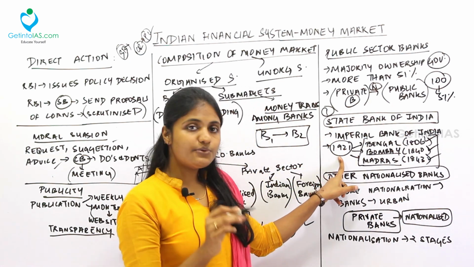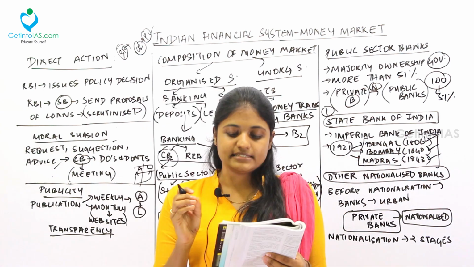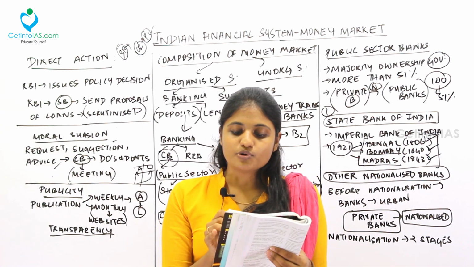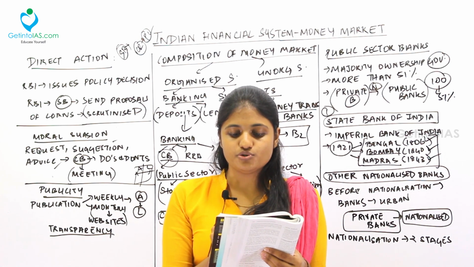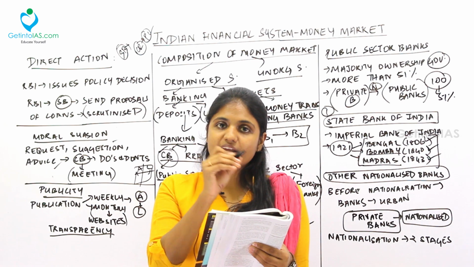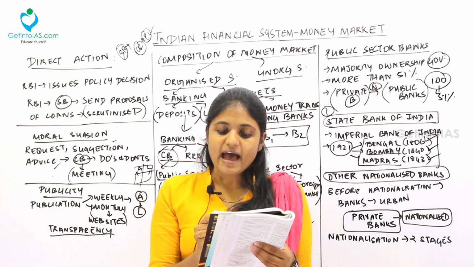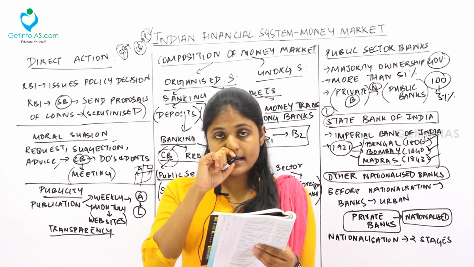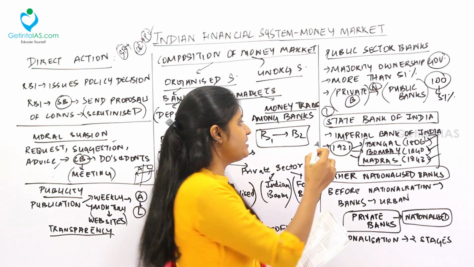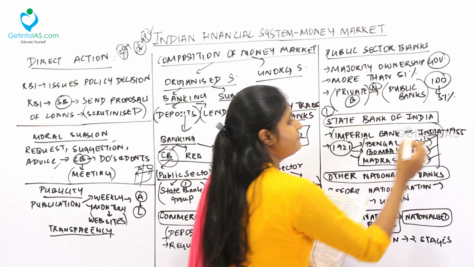Fine, in 1921 only it was merged. This is the year of formation of the respective banks. See, the Imperial Bank of India was partially nationalized on July 1, 1955. So after our independence, this Imperial Bank was partially nationalized, given to the government and renamed as State Bank of India. And later in 1955 only, this Imperial Bank became SBI, State Bank of India.